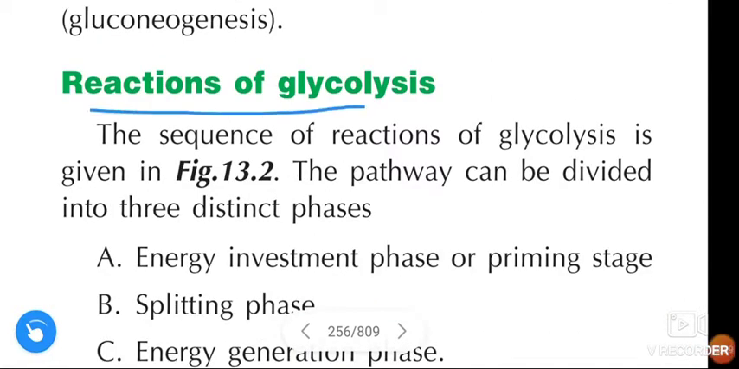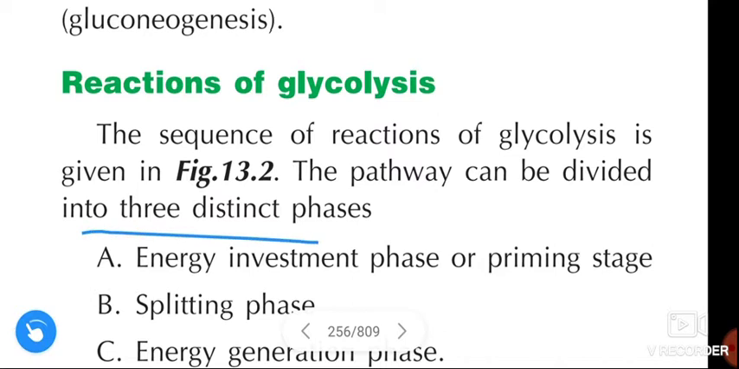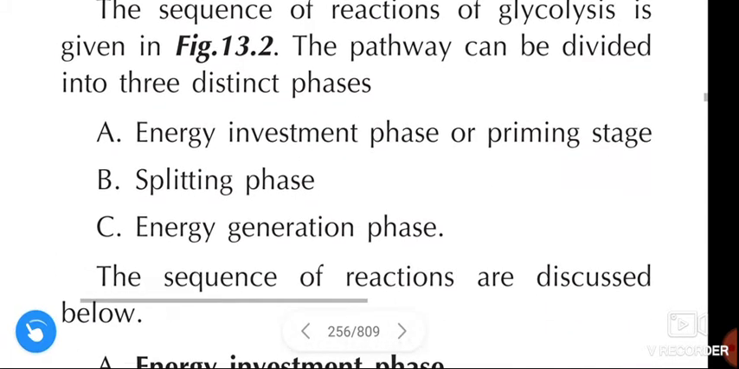Next, reactions of glycolysis. The sequence of reactions of glycolysis is given in the figure. The pathway can be divided into three distinct phases: energy investment phase, splitting phase, and energy generation phase. These are the three distinct phases.